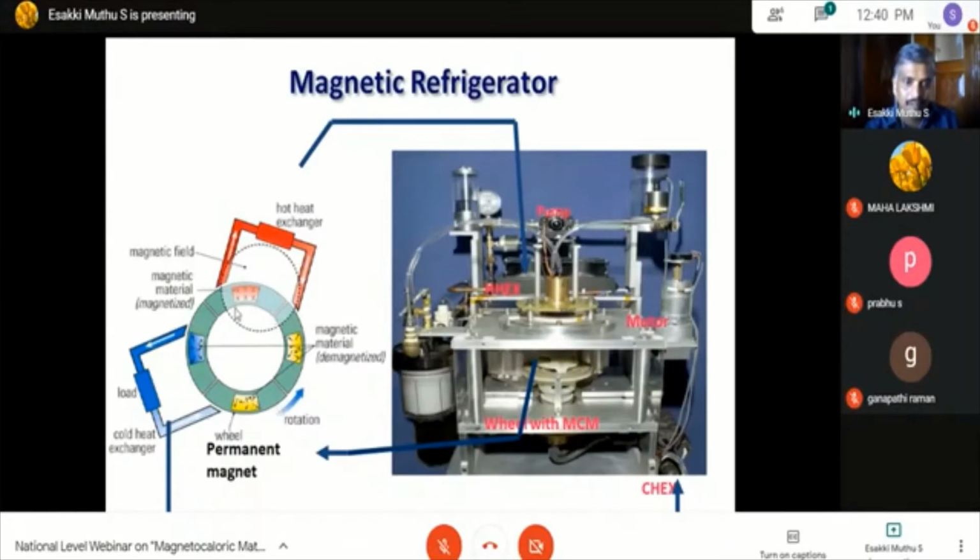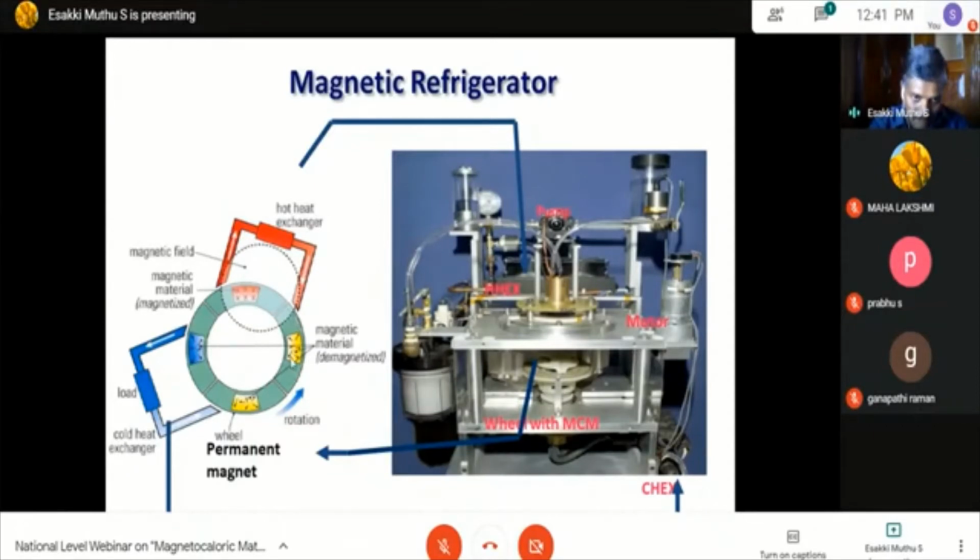The magnetic field is fixed. Once the material goes in, it gets magnetized, and when it comes away from the magnetic field, it gets demagnetized. That's what the figure shows. When the material gets magnetized, heat is produced, and the hot heat exchanger will remove the heat.